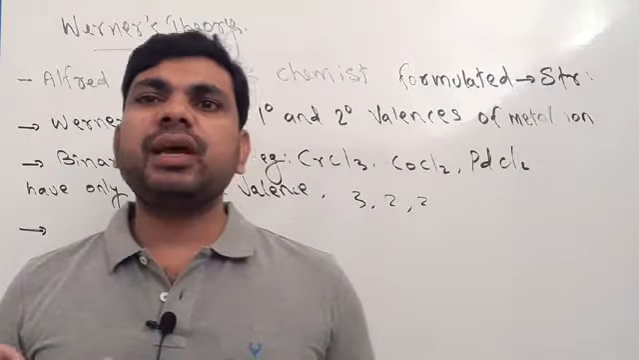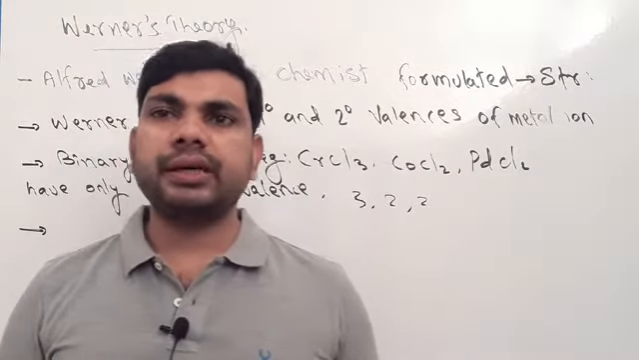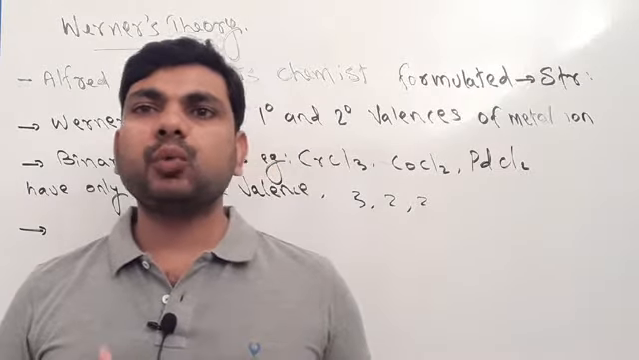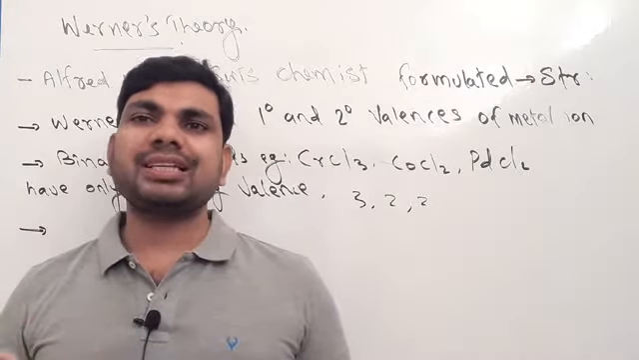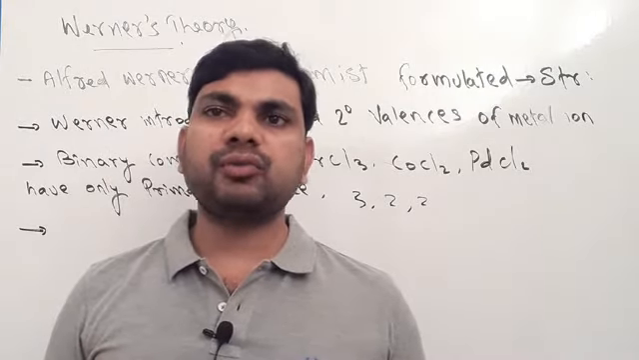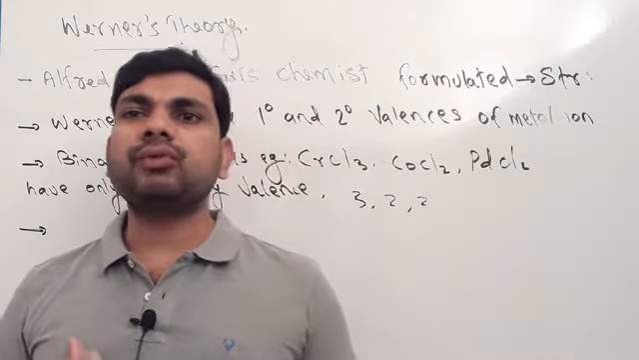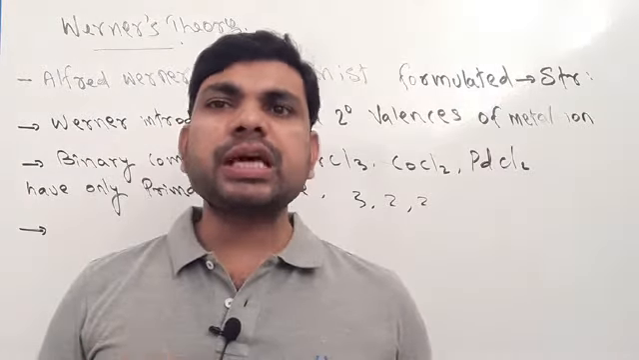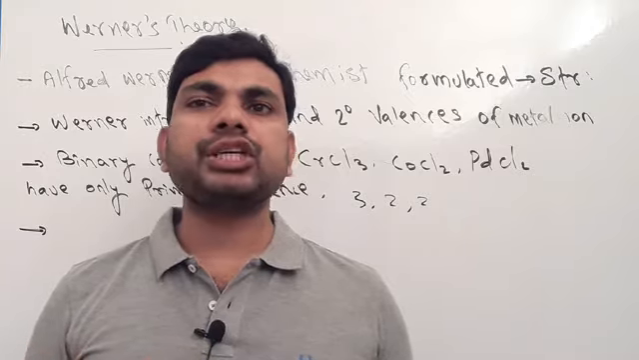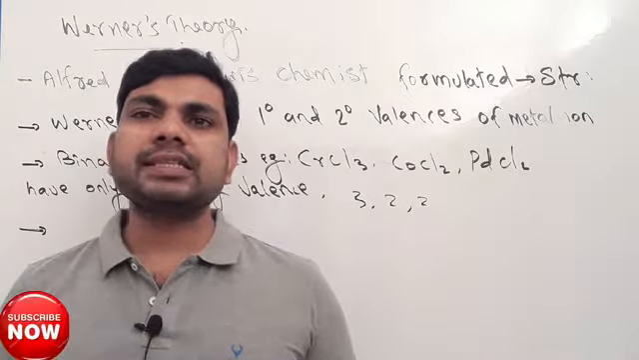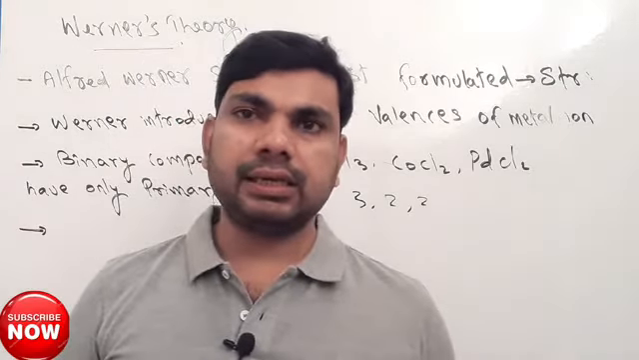Okay, next one we have to discuss here is Werner's theory. Swiss chemist Alfred Werner formulated the structure of coordination compounds. Also, Werner introduced two types of valency for coordination compounds: primary valency and secondary valency.